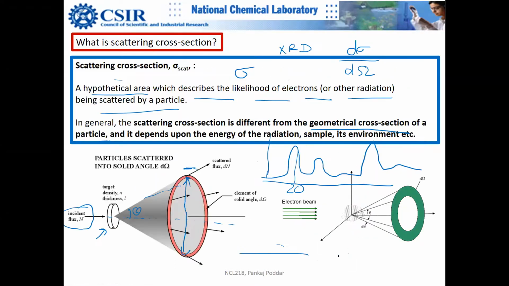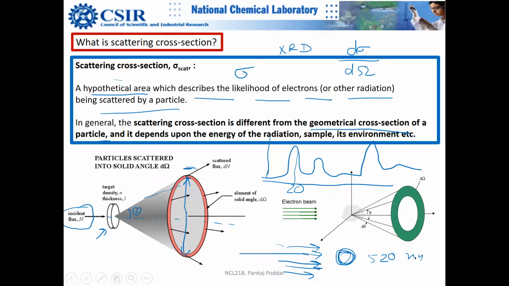For example, consider gold nanoparticles with some visible light falling onto them, which shows surface plasmon resonance. Suppose the surface plasmon resonance wavelength is 520 nanometer.